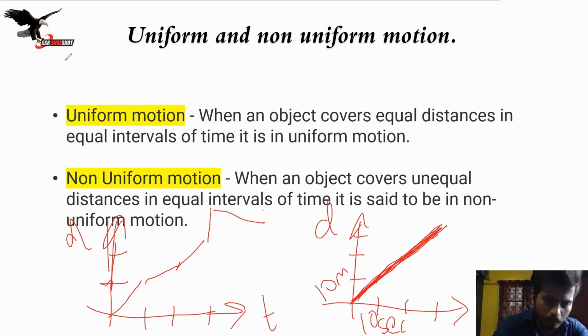So what does it mean? So it is not regular, right? The time interval is same, but the distance covered is different. So what does that mean? It means that the object is in non-uniform motion.